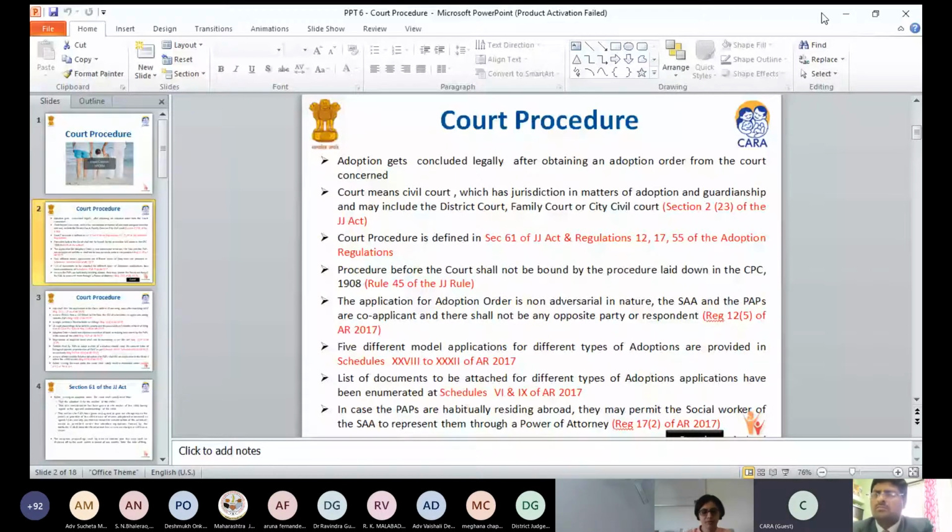A parent can deposit this money in the name of the child at any time after an adoption order has been given. But if it comes in an adoption order, it might become a precedent that mentioning a bond has to be there in an adoption order. So the request is that this might not be mentioned in an order, but if the parent wants to put some money in the name of the child, he can do so anytime.